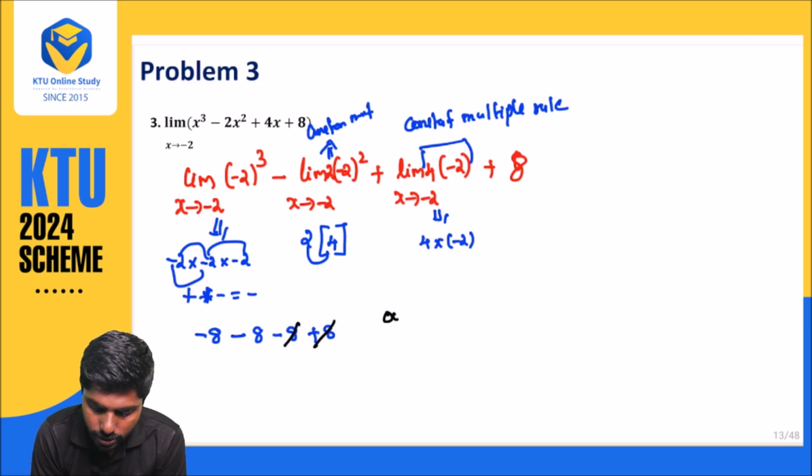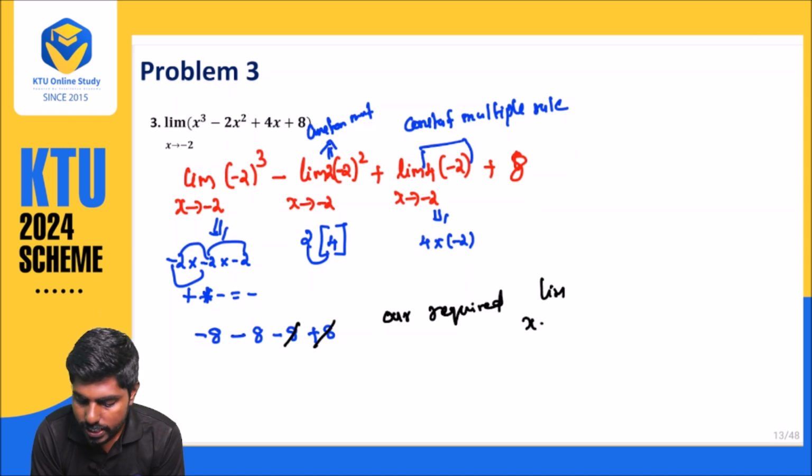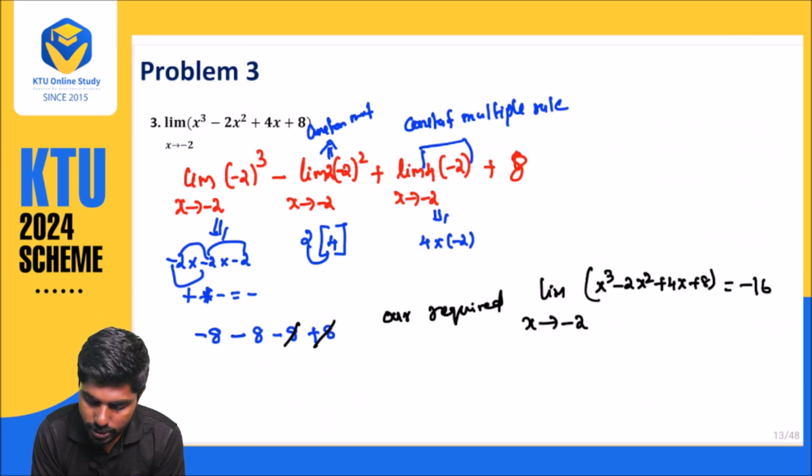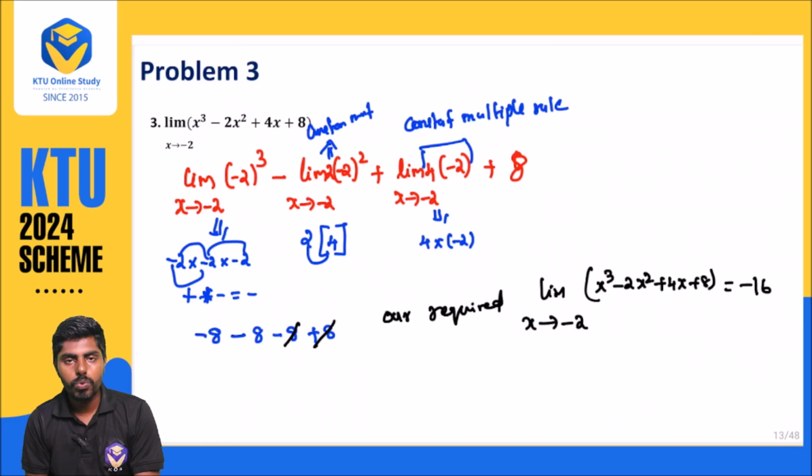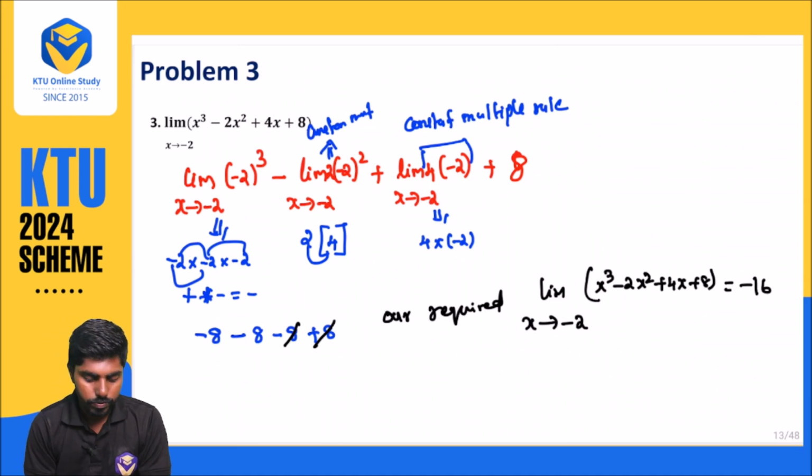So our required answer: limit as x approaches minus 2 of x cube minus 2x square plus 4x plus 8 is nothing but minus 16. Okay, very simple. You want to observe very carefully. You don't need to write the constant rule or multiple rule. For your understanding purpose only, I have told about the sum rule, difference rule, and how the procedures are going. Okay, we will go to problem number 4.